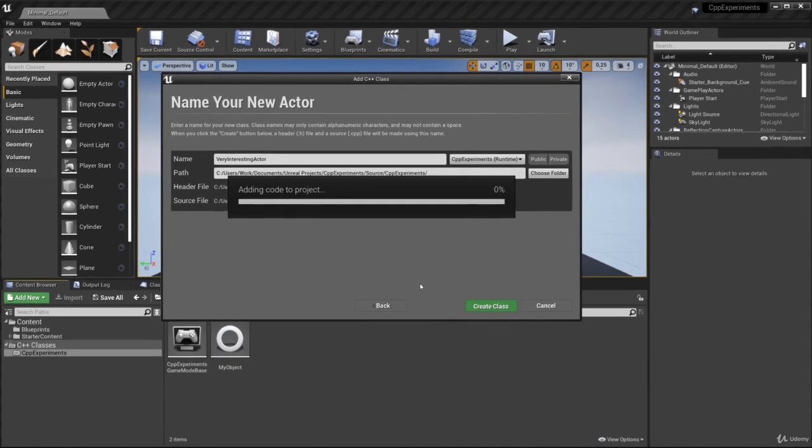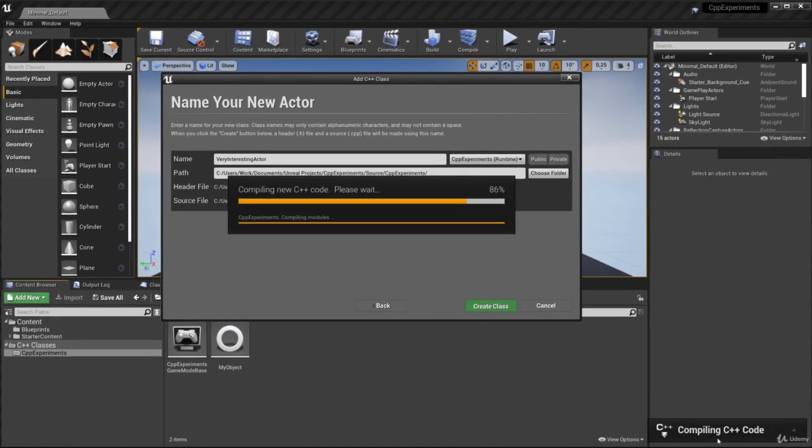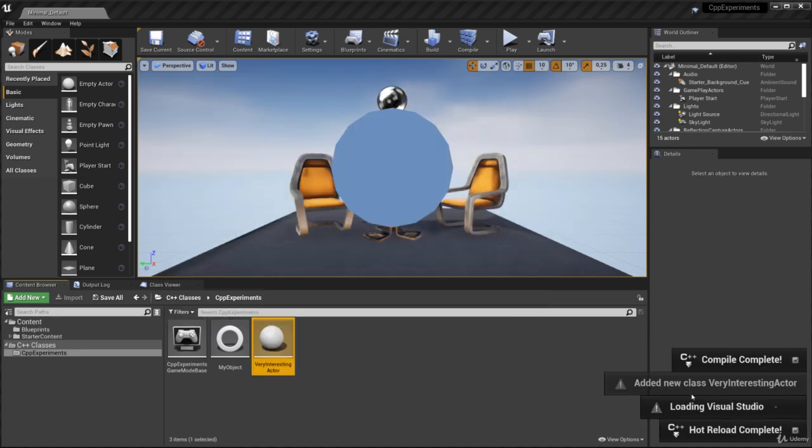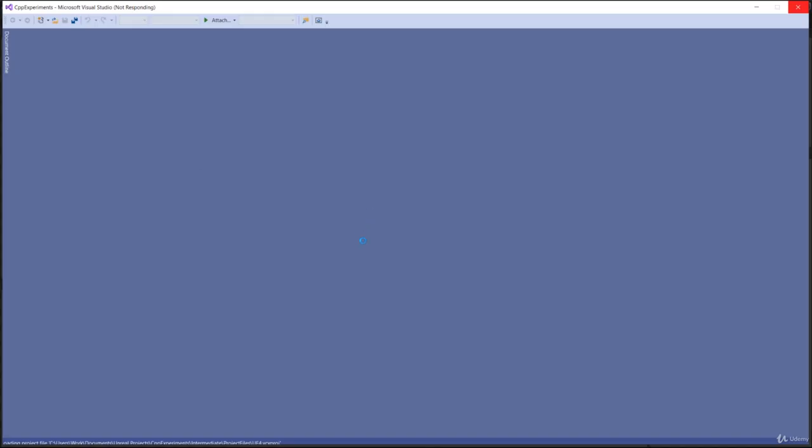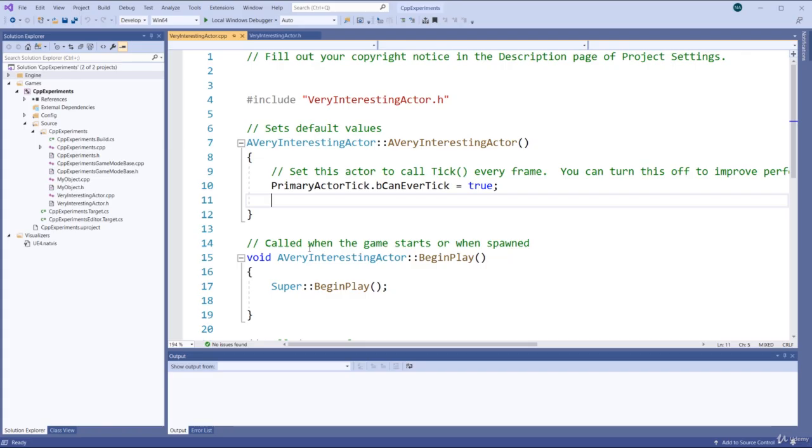I'll click create class. You'll also notice it will compile C++ code when you add a new class. It will show you all of this stuff. Added new class, loading Visual Studio, auto reload complete, and all of that. So here it's loading Visual Studio again. Okay, so we'll talk about all of this stuff in just a bit.